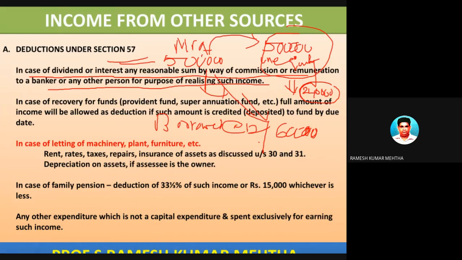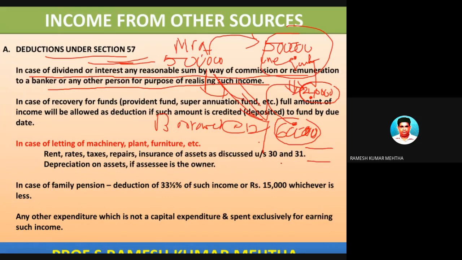But to earn an income of 2 lakh 40,000 rupees as a dividend, he has already paid to the banker an interest of 60,000 rupees on the loan taken for that amount invested in the equity share capital of Infosys. So under section 57, any expenditure incurred to earn income is deducted.